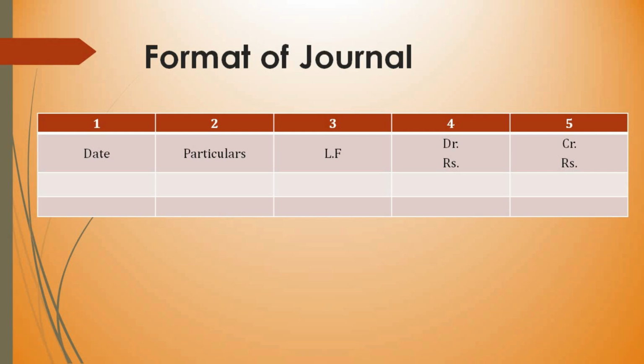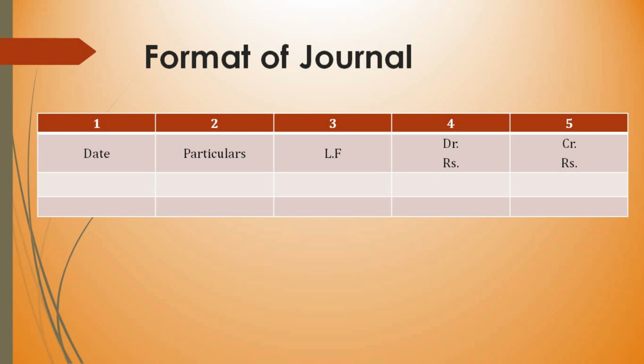The first column, date column. So the date column is used to enter the date of transaction. And the next column, particulars column. So what is the need of the particulars column? See, in every transaction, there will be 2 accounts involved. So the names of those 2 accounts will be entered in this particulars column. But which account name should be entered in the first line? It is the account which has to be debited. So in the first line, you write the account which has to be debited, and in the second line, you write the account to be credited.